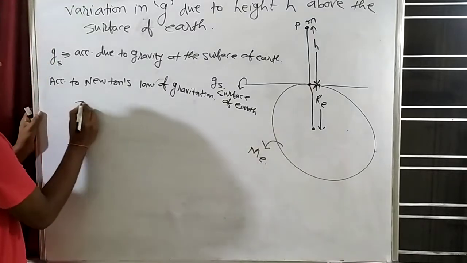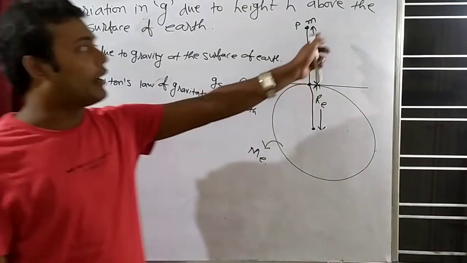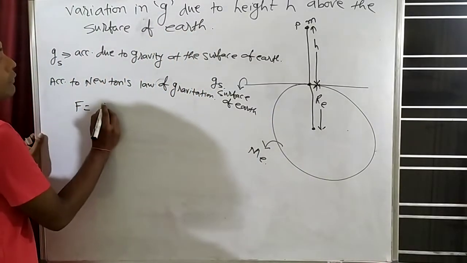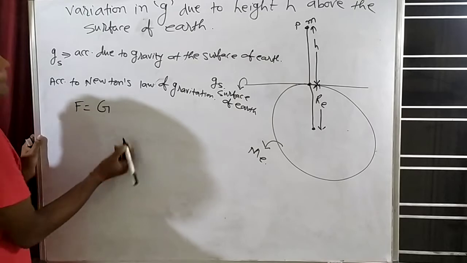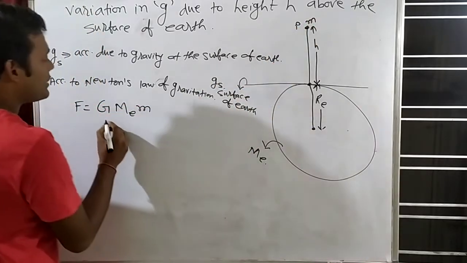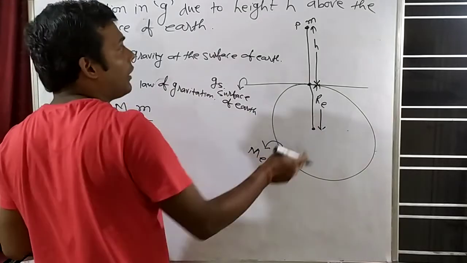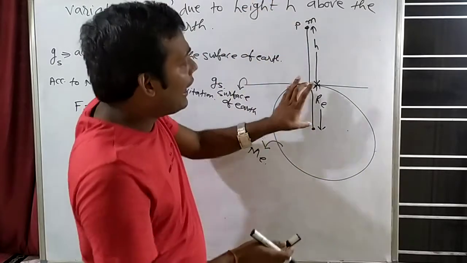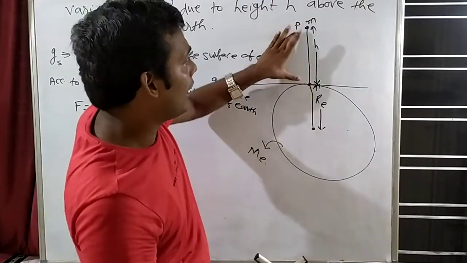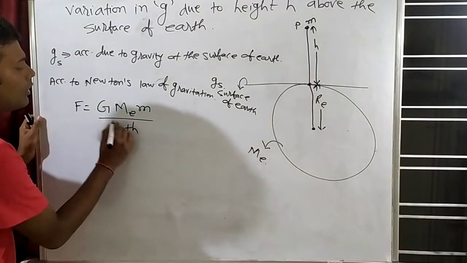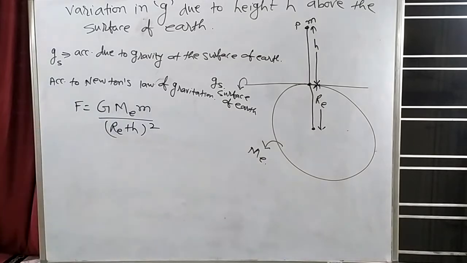So can we say that here are two masses, one is the test mass and one is our earth. Mass of the earth is capital M. So F is equal to G m1 m2 by r square, that is capital G, capital M, small m, the test mass, by r square. What is the distance between the test mass and the center of earth? From here to here this is RE, and here to here this is H. So RE plus H whole square. Up to this clear?